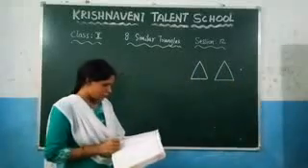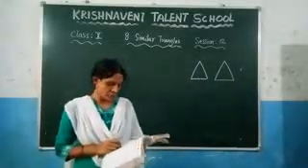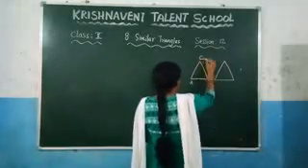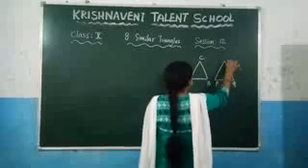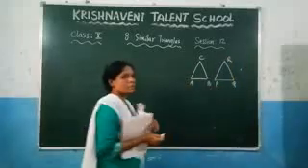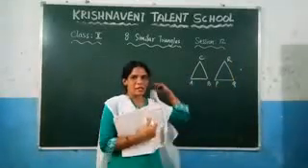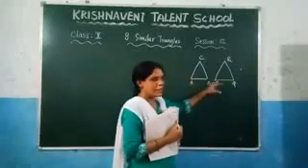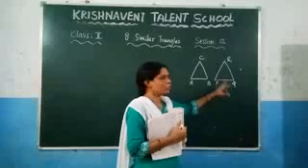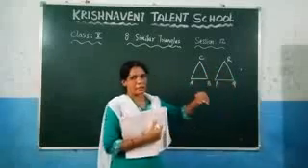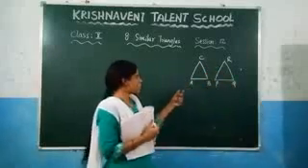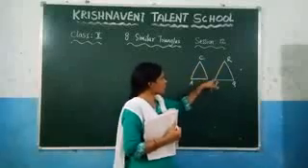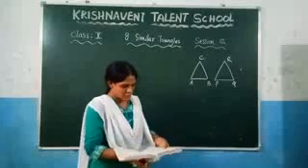What is said here? Triangle ABC is similar to triangle PQR. So write it here. Triangle ABC is similar to triangle PQR. That means here the corresponding angles are equal and the corresponding sides are proportional. That means angle A is equal to angle P, angle B is equal to angle Q, angle C is equal to angle R. And what are the corresponding sides here? AB by PQ is equal to AC by PR is equal to BC by QR. This is the condition they have given.